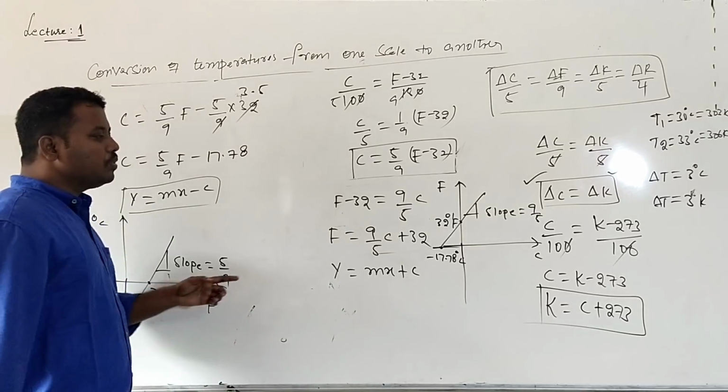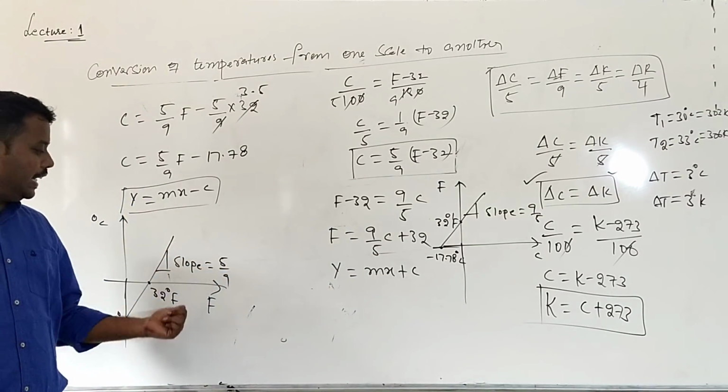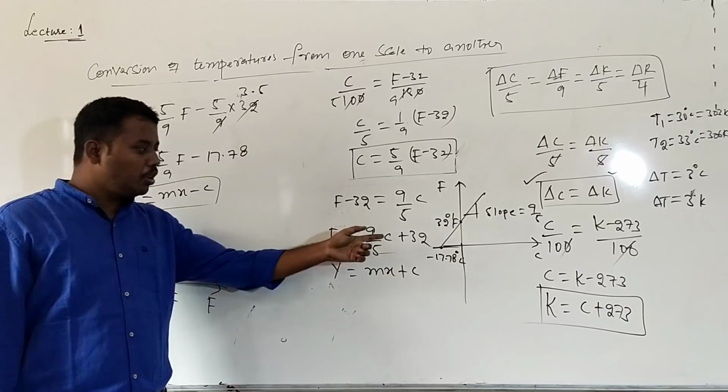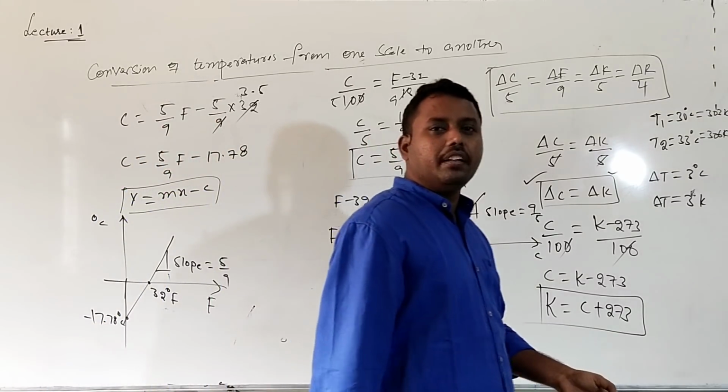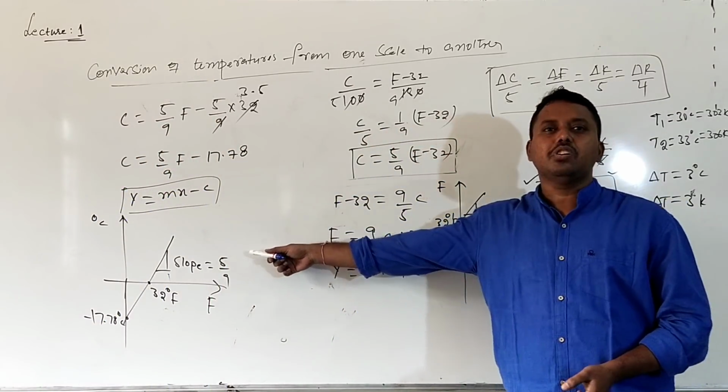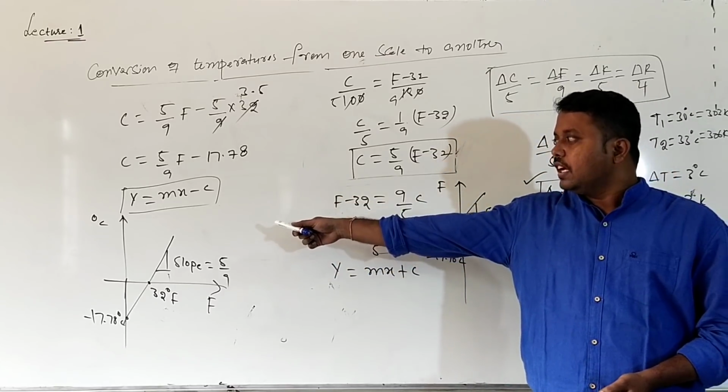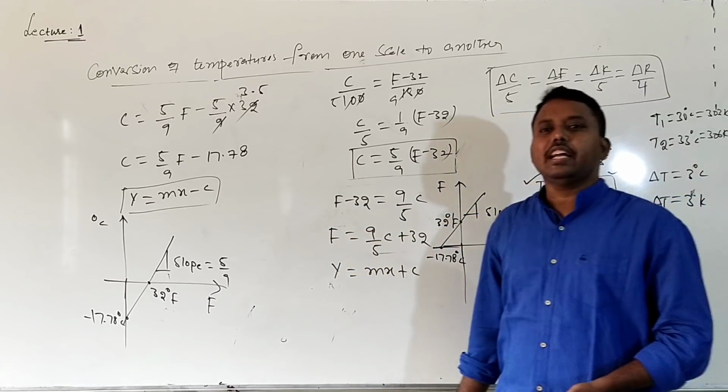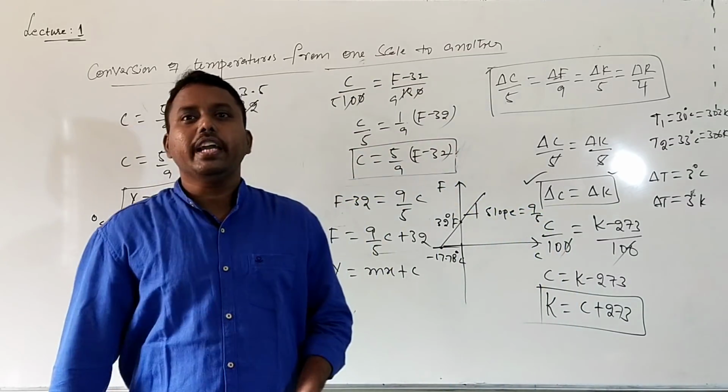Are you getting it? Here the slope is 5 divided by 9. Here the slope is 9 divided by 5. It is a straight line passing through. So this is a straight line with a negative y-intercept, and this is a straight line with a positive y-intercept.